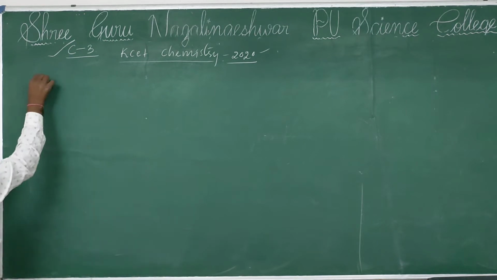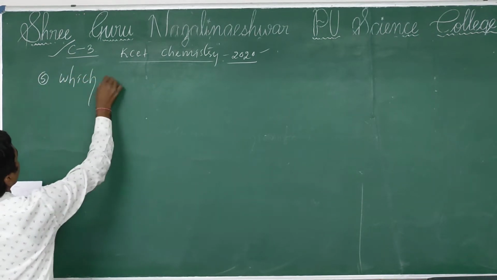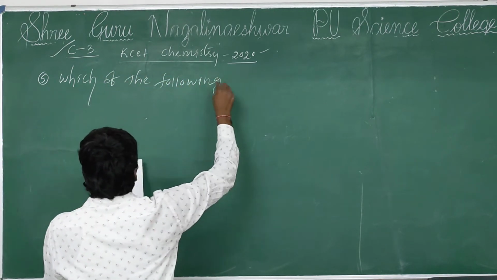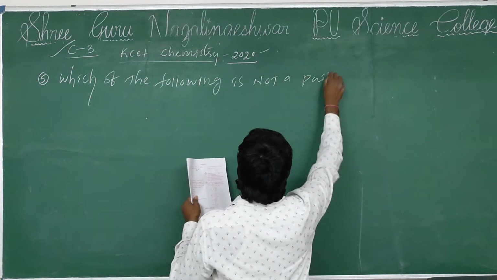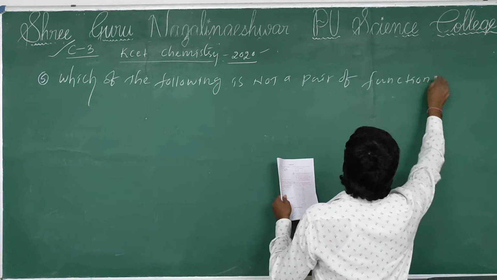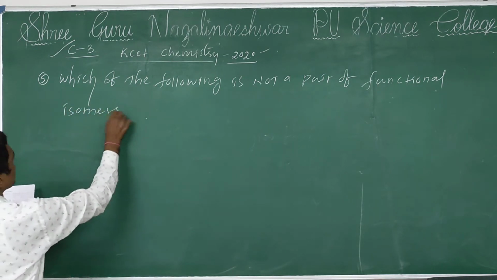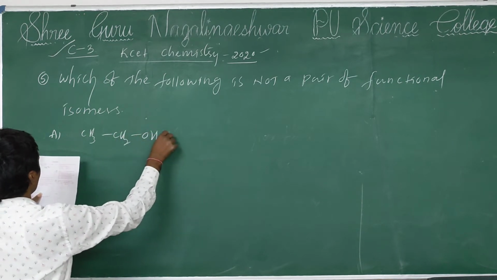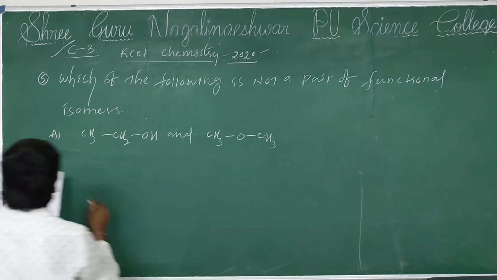In that, question number 5, which of the following is not a pair of functional isomers. Option A, CH3CH2OH and CH3OCH3.